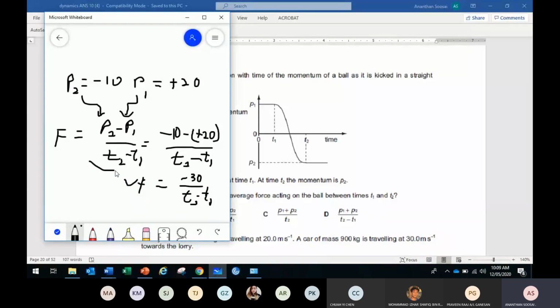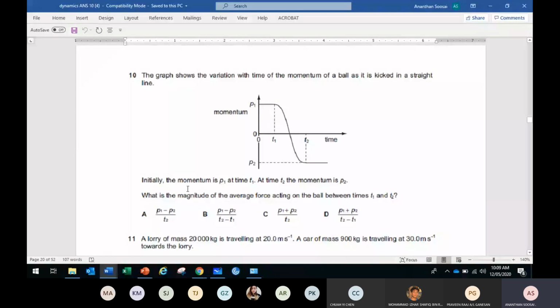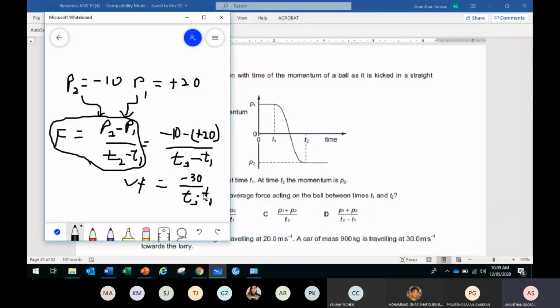But the problem is this answer does not appear in the choices. Be careful. Look at the question. They said magnitude. Magnitude is just a number. That means if you put F equals P1 minus P2 over T2 minus T1, what number do you get on top?